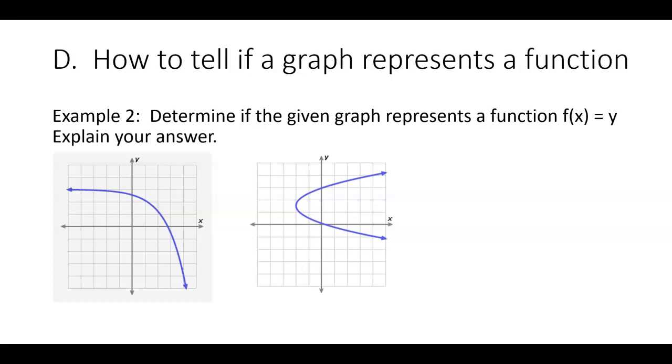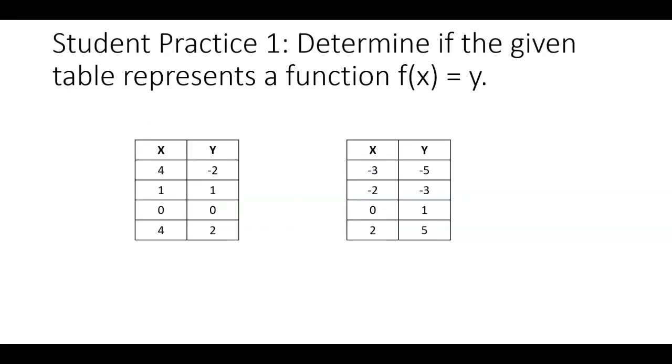For instance, I could graph these. I'll show you. I don't want you guys to do this, I just want you to watch. I could go over 4, down 2. That's this point. Over 1, up 1. That's this point. 0, 0. That's this point. Over 4, up 2. And there's my graph. So I could graph these things. Tables and graphs are just two different sides of the same thing.